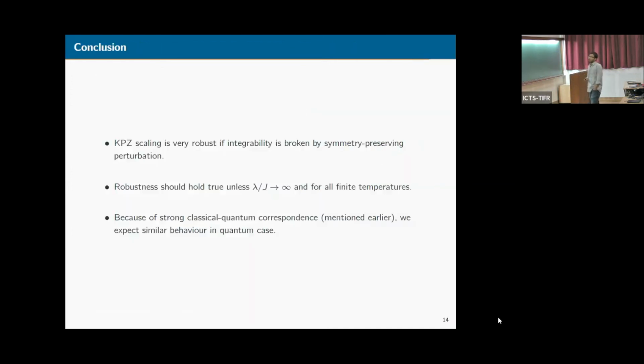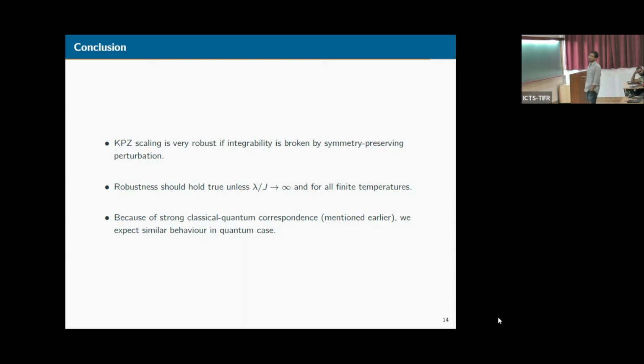Okay, so this brings me to my conclusion. We have found from our numerical study that KPZ scaling is very robust if integrability is broken by spin symmetry preserving perturbations. And we expect that this robustness should hold true unless lambda over J goes to infinity, which means that the perturbation is extremely stronger than the integrable part.